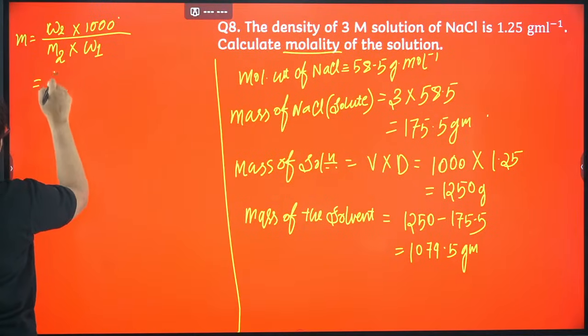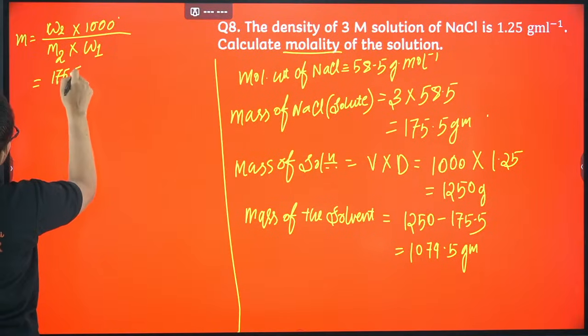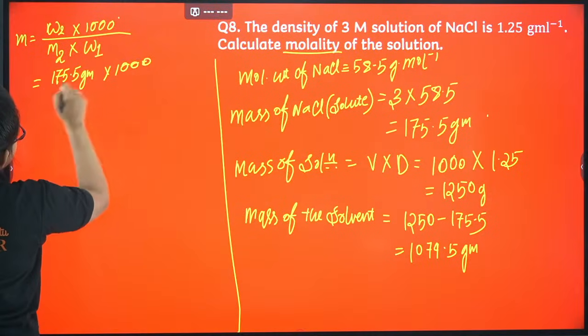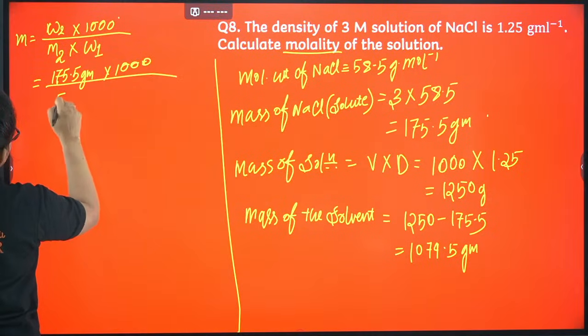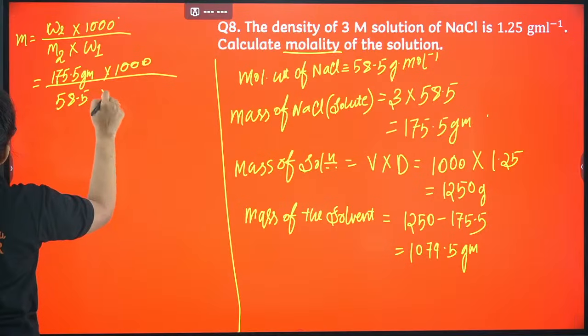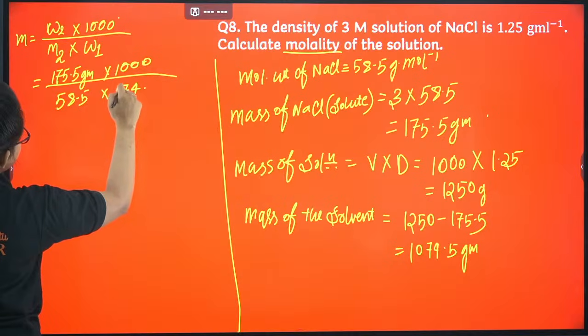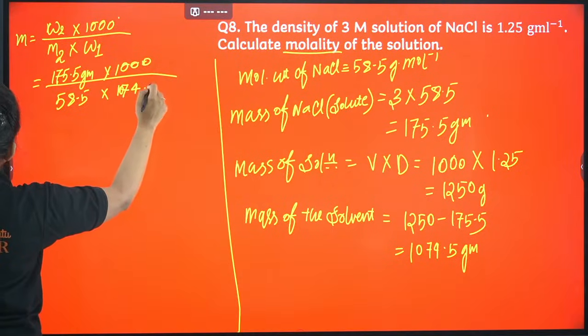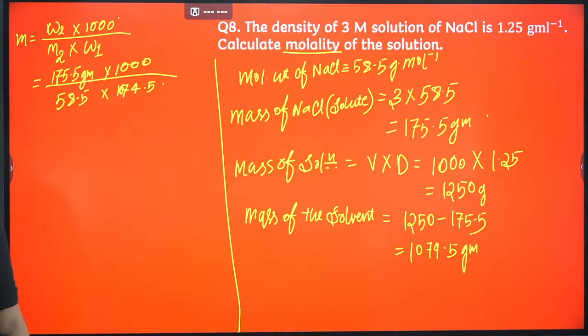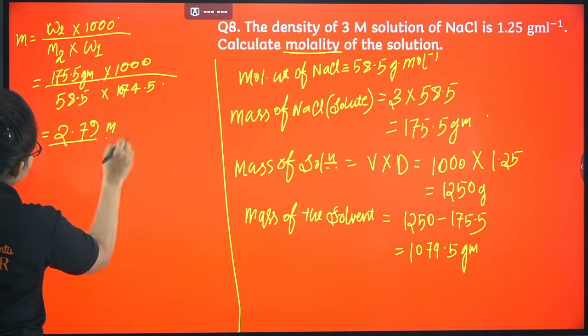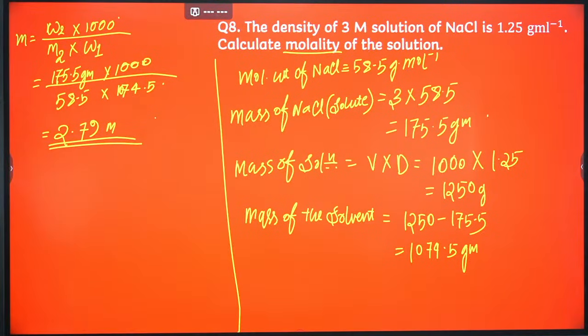This is the formula. 175.5 gram into 1000 divided by M2 is 58.5 into 1074.5. If you calculate this, you will get the answer something like 2.79 molal. That is the answer of this question.